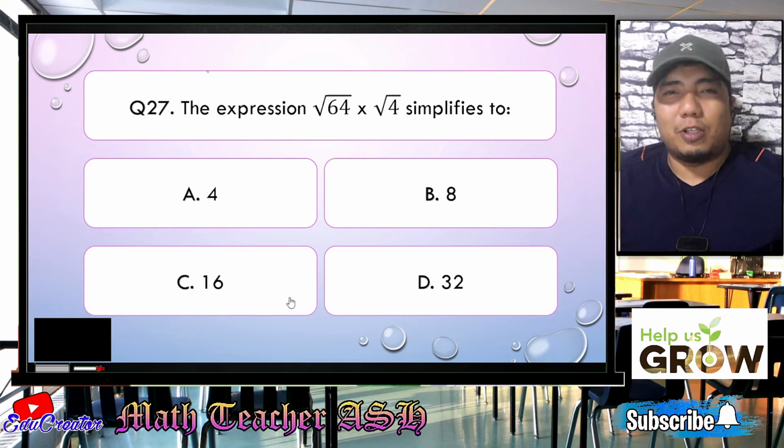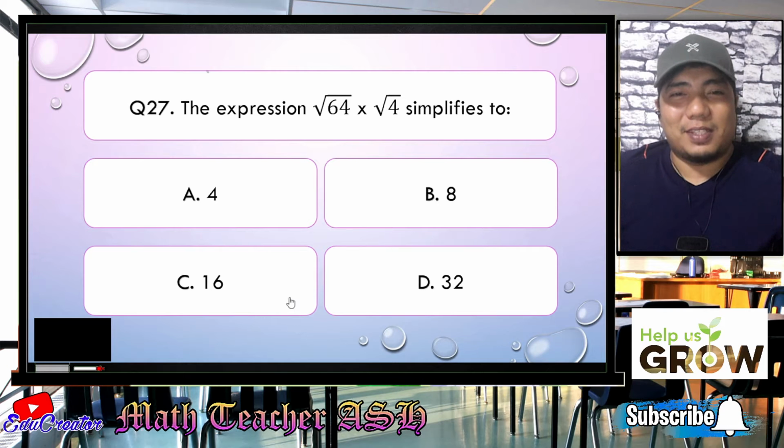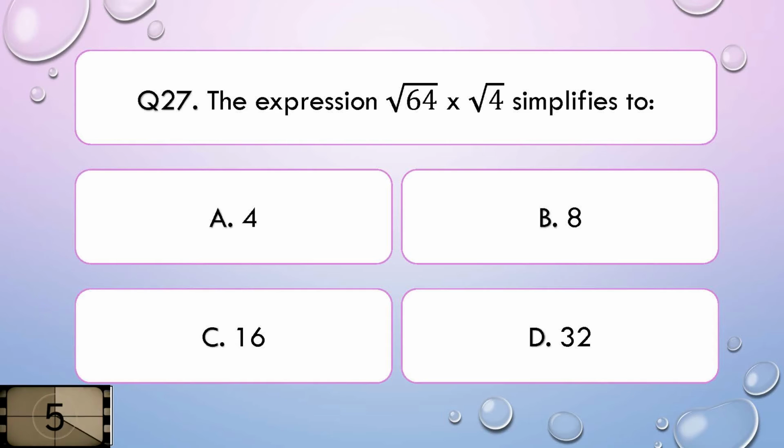The expression square root of 64 times square root of 4 simplifies to, is it A, 4, B, 8, C, 16, or D, 32? I'll give you 5 seconds to think about your answer.